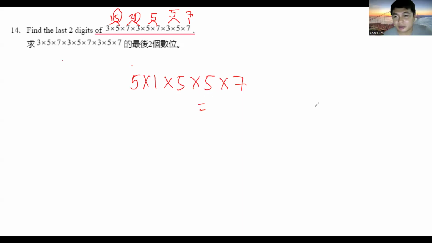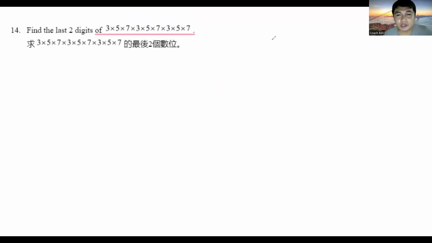Okay, let's double check for number 14. We have to find the last two digits of 3 times 5 times 7 times 3 times 5 times 7 times 3 times 5 times 7. All we have to do is get the last two digits of each of these three numbers because they are in a pattern. It makes it easier for us to solve if we solve it in a pattern as well. So 3 times 5 times 7 is actually just 105, right?